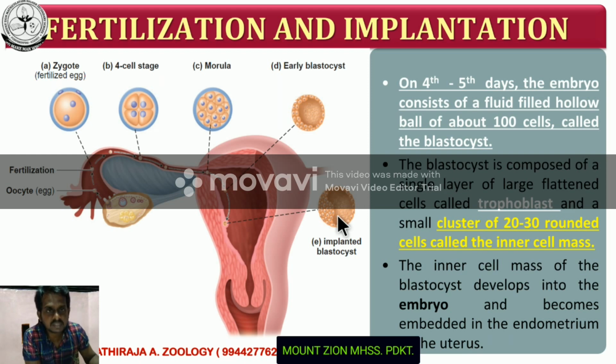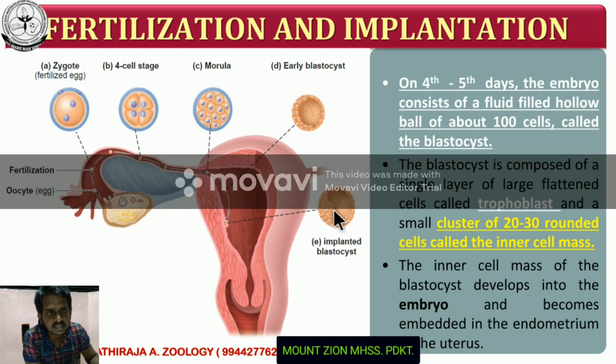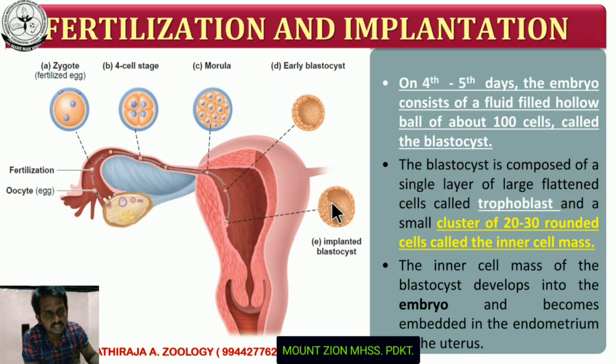This blastocyst contains two parts, namely the outermost layer, called the trophoblast, and the remaining cells present inside the fluid-filled hollow cavity, called the inner cell mass. There are two structures present in the blastocyst: one is the trophoblast, another is the inner cell mass.